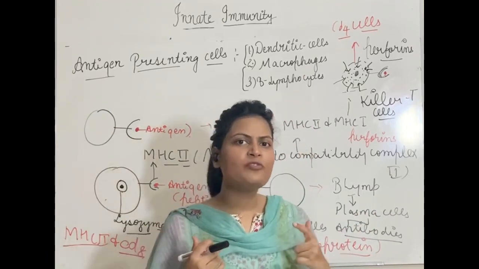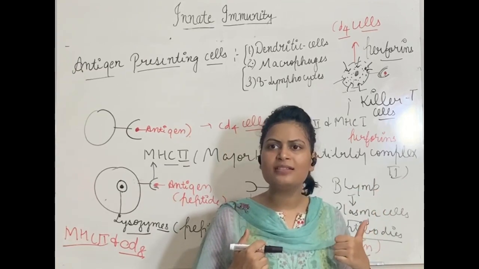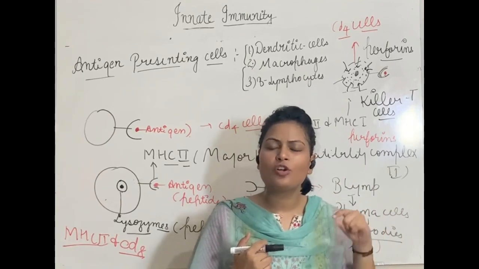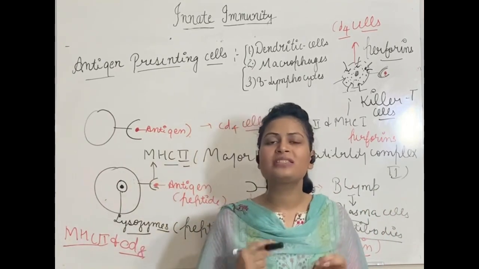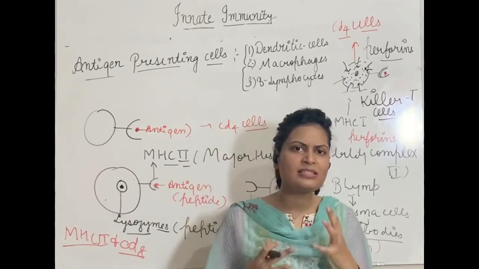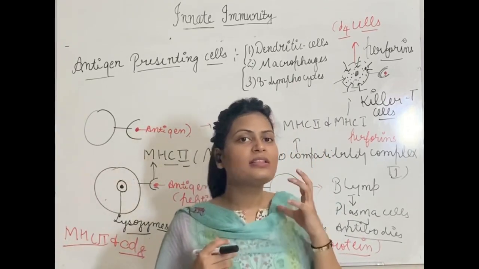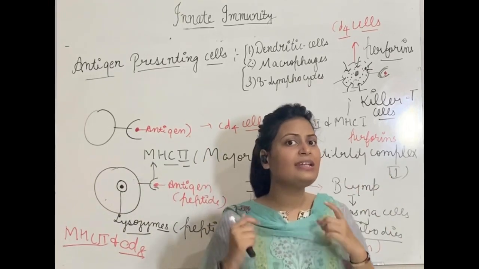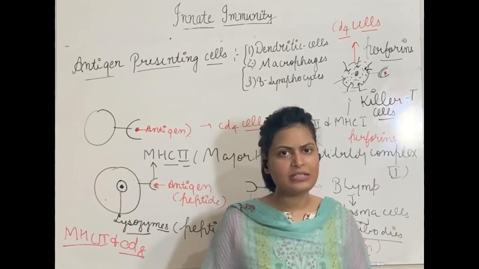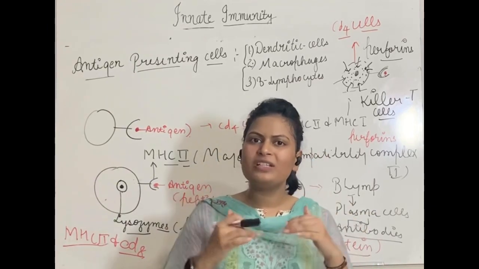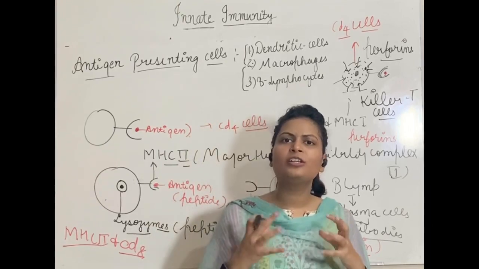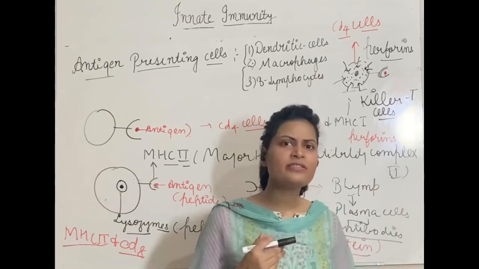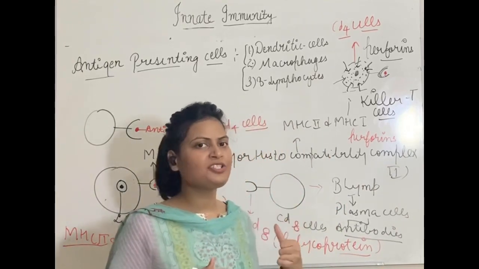And if we talk about MHC1, which is present on the surface of nucleated cells, they will showcase antigen to a certain type of cells which are also a type of T lymphocytes, but they are called killer cells or CD4 cells. Sometimes these cells are also called cytotoxic cells. These cells will release perforin proteins which will create pores in that highly infected cell which has so many antigens inside it. Due to the pores, water will start to enter the cell, and ultimately due to swelling, that cell will burst. So this is how the MHC complex is working and antigen presenting cells are working.